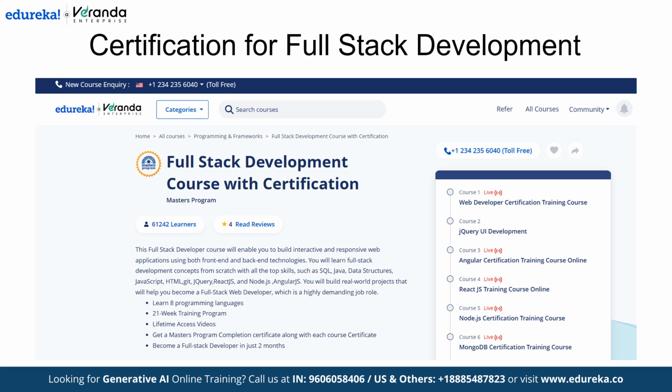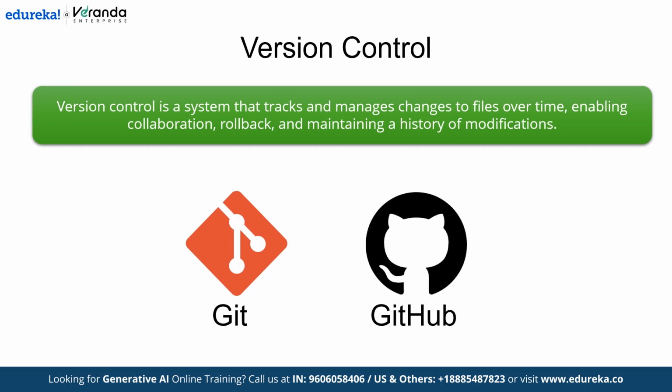Now, having both front-end and back-end complete, you need one more thing for your journey, that is version control with Git and GitHub. Version control is essential for tracking changes in your projects and collaborating efficiently with others. By learning to use Git commands, you can manage versioning, maintain a history of your work, and seamlessly revert to previous states if needed. Additionally, leveraging platforms like GitHub enables you to deploy and manage projects, collaborate with team members, and showcase your work to a broader audience, making it an indispensable skill for developers.